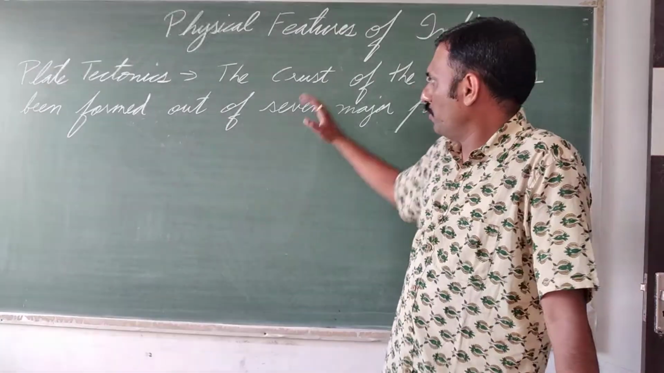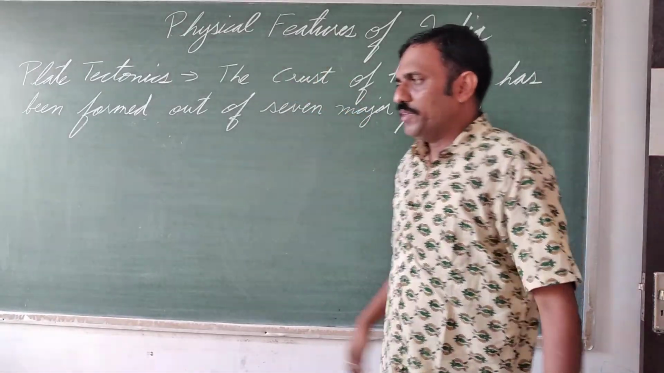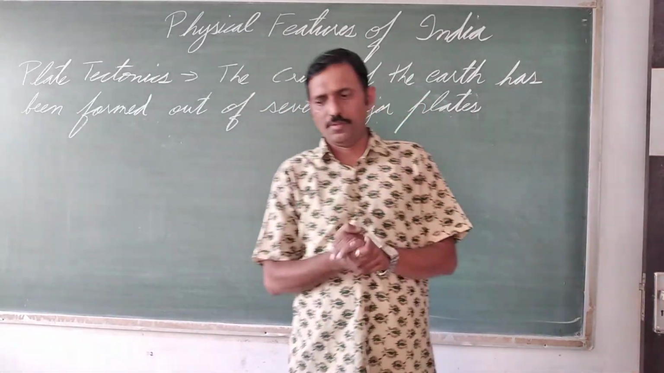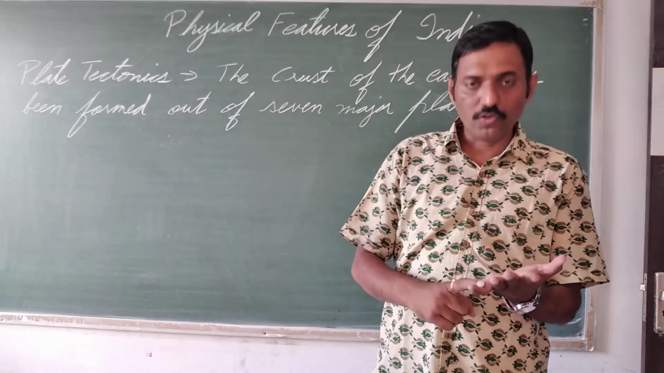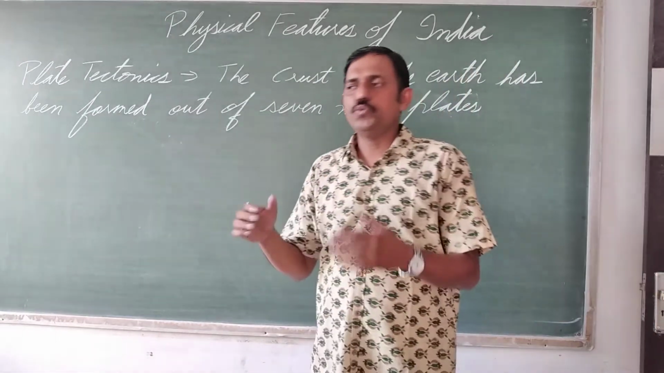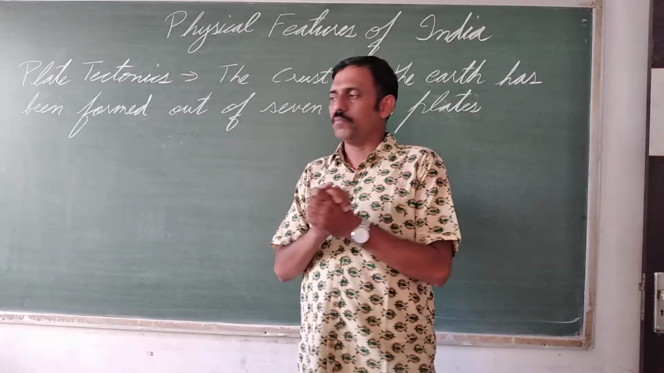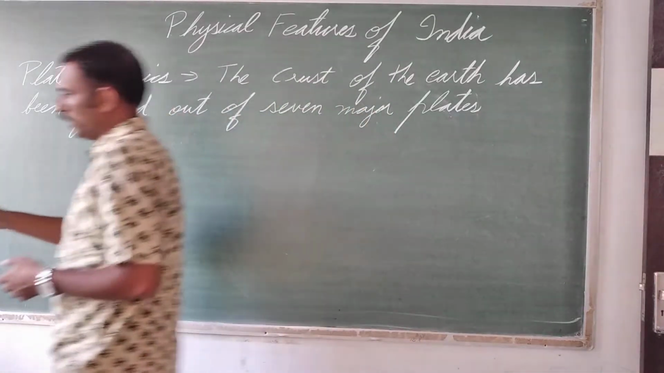Although the previous chapter we have started. The chapter Physical Features means those landforms like plain, plateau, mountain, which we are able to see. For this, we do not require any sophisticated machines, etc. These are known as physical features.